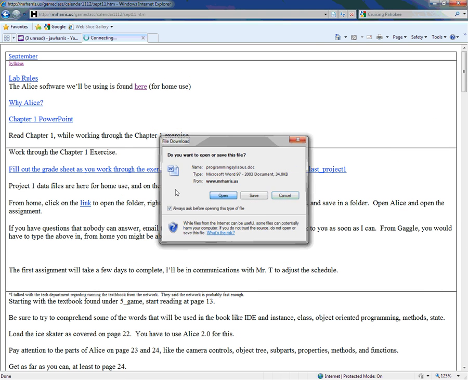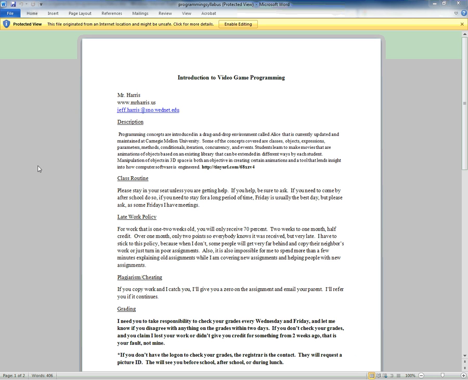Go to open, and here's the syllabus. For the class routine, I need people to not wander around the room too much. I need people in their seat. I need people to not talk loudly while I'm talking. To try to help each other if you have problems.